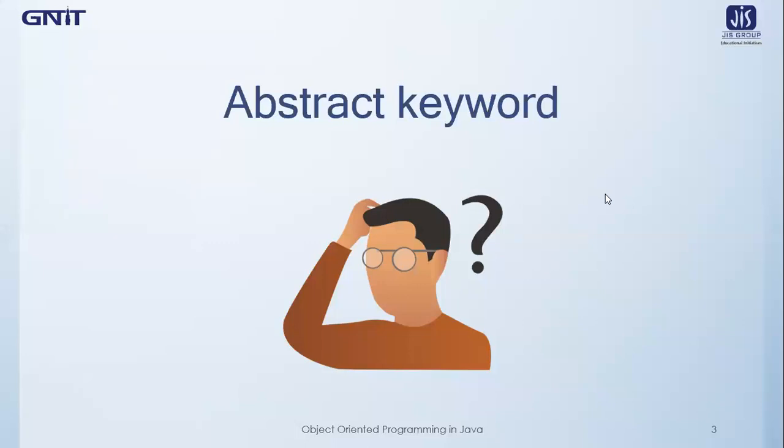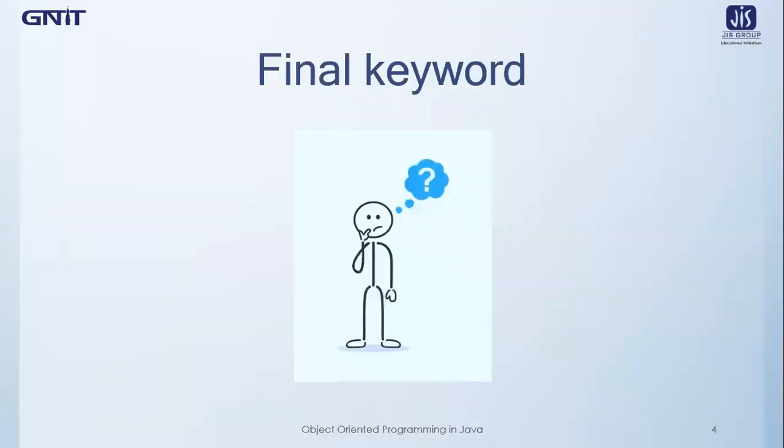Moving on, the next topic of our today's lecture is the final keyword. This keyword can be placed before a variable, before a method, and before a class. Now let me explain to you one by one what happens when the final keyword is placed before them.